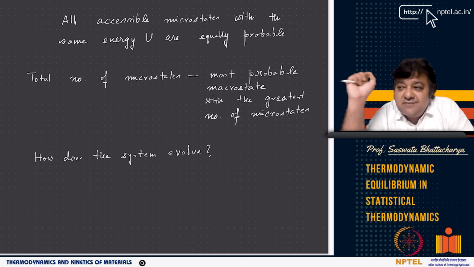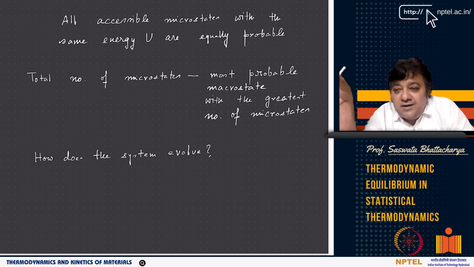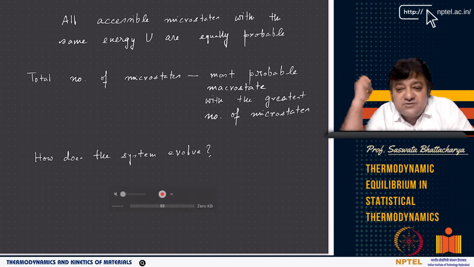Now here the given macrostate is quantified by what? By a fixed total internal energy. So once I have fixed the energy U, then I have told that this is the total number of particles N, and now there are various ways by which N1 particles can occupy epsilon 1, N2 particles can occupy epsilon 2, and so on.